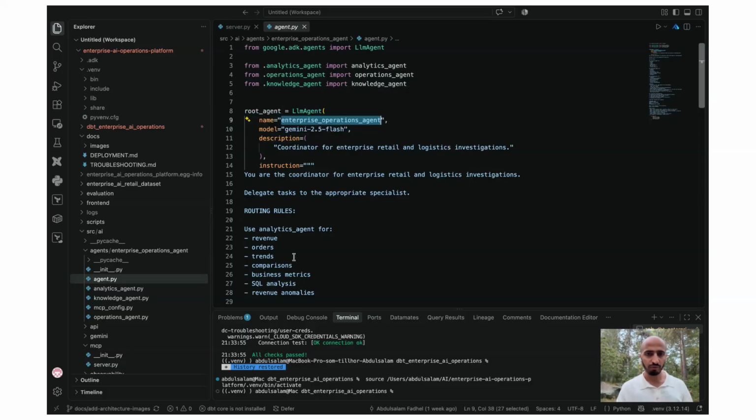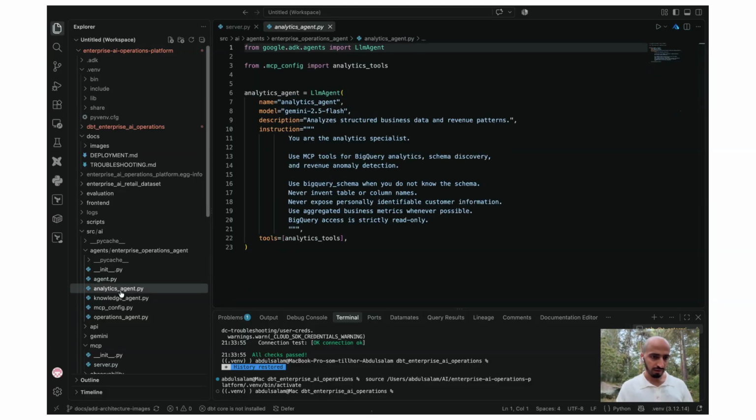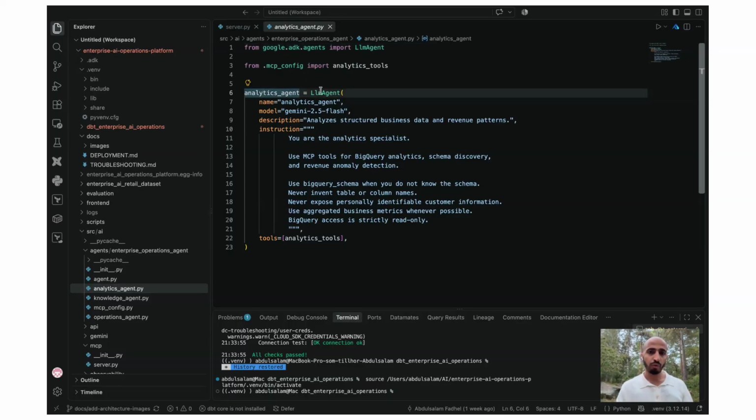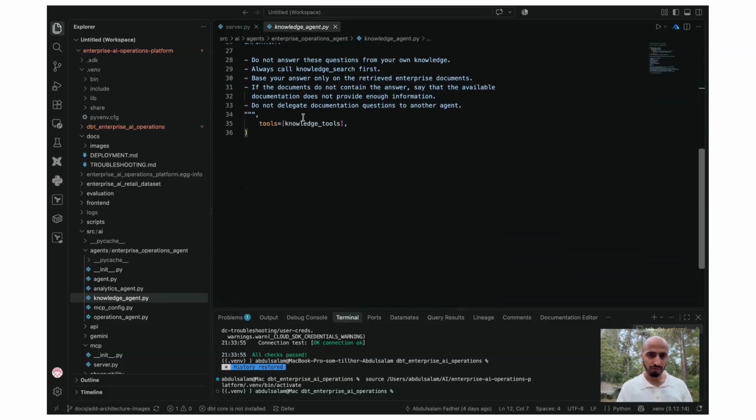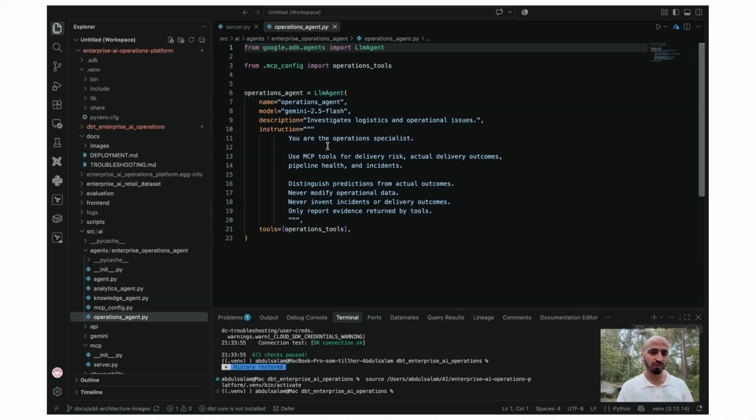We call this the root agent. Its name is the enterprise operations agent. And then the second, the sub agent, is the analytics agent. We told this agent to use this tool, and we also give it an instruction about its job. The model that we are using is this Gemini. The second agent uses this model as well. We give it a description, instructions, and the tools that it has to use. And the last agent is the operations agent, the same thing. We are using this model, this is the name, and these are the tools that we asked this agent to use.